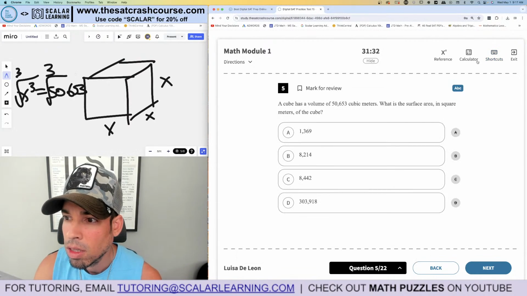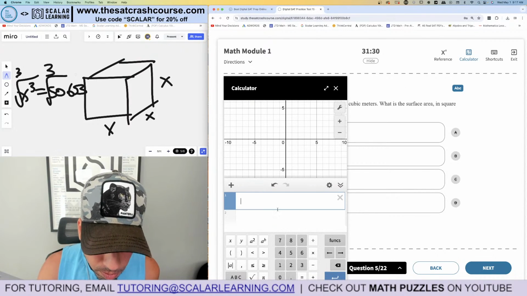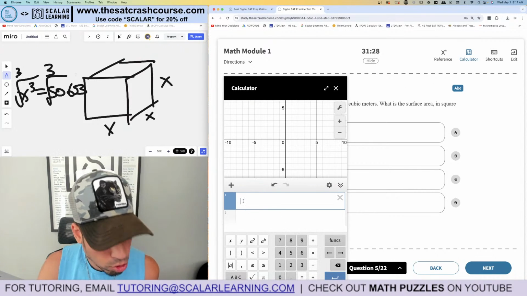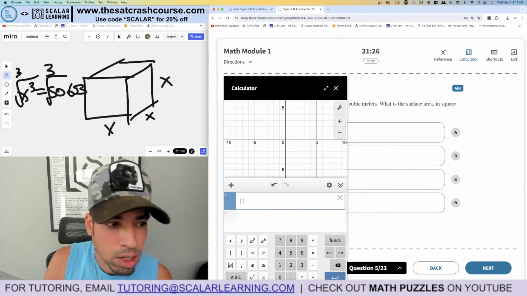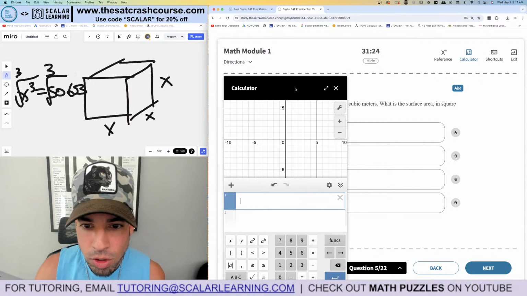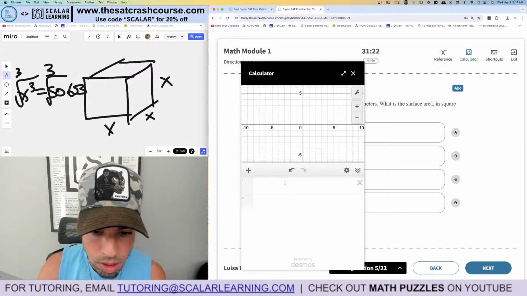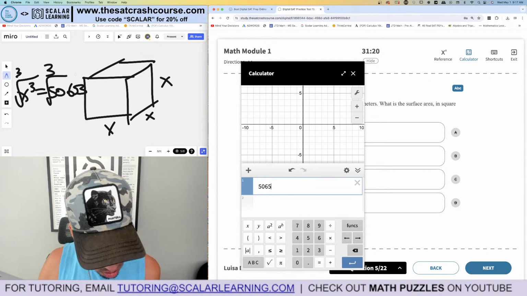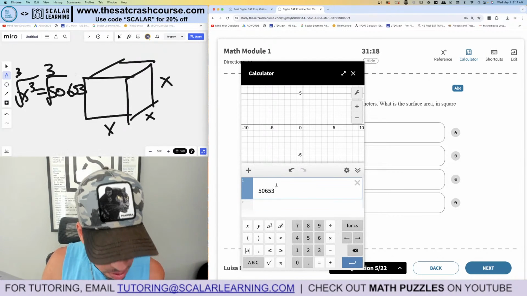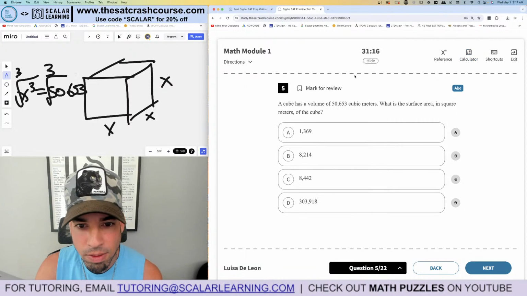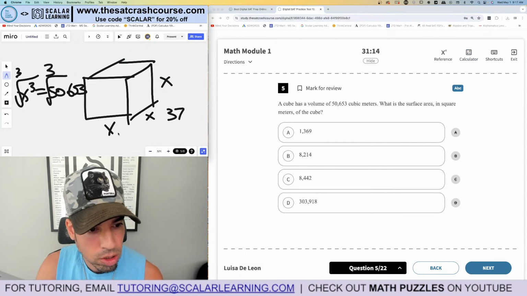Oops, not that shortcut, cubic root. So one way that I like to do cubic roots, just to save time, what's that number? Wait, let me make sure I have it down. 50,653. I raise it to the 1/3 power. It's the same thing as a cube root, and that's 37. So the side lengths are 37, 37, 37.